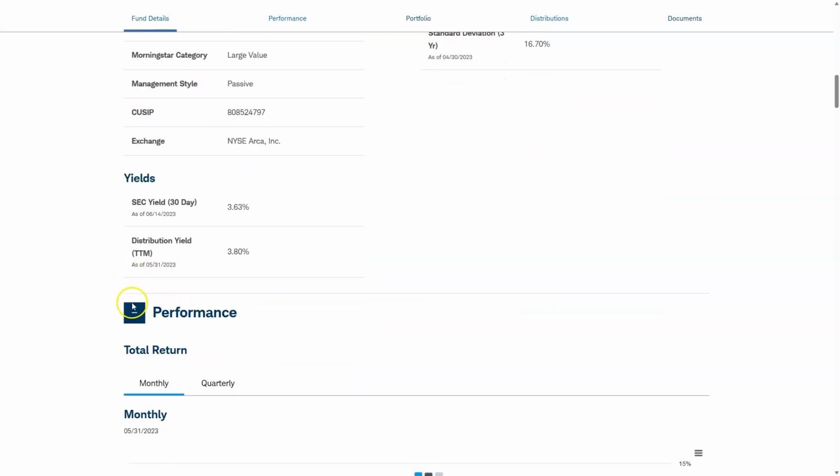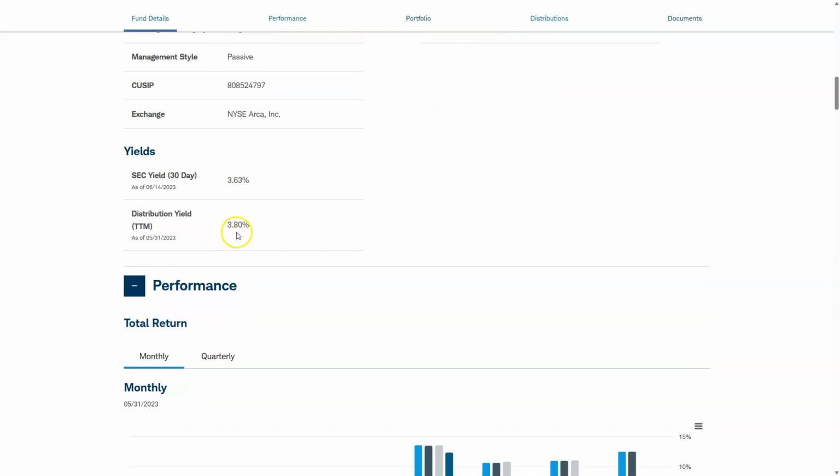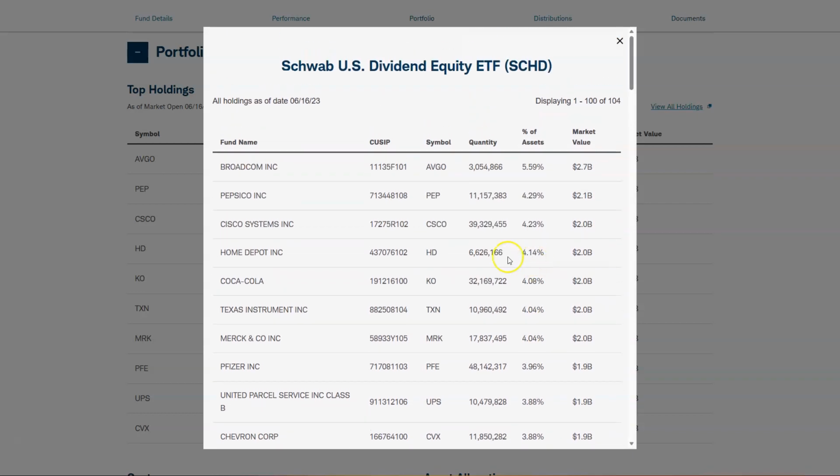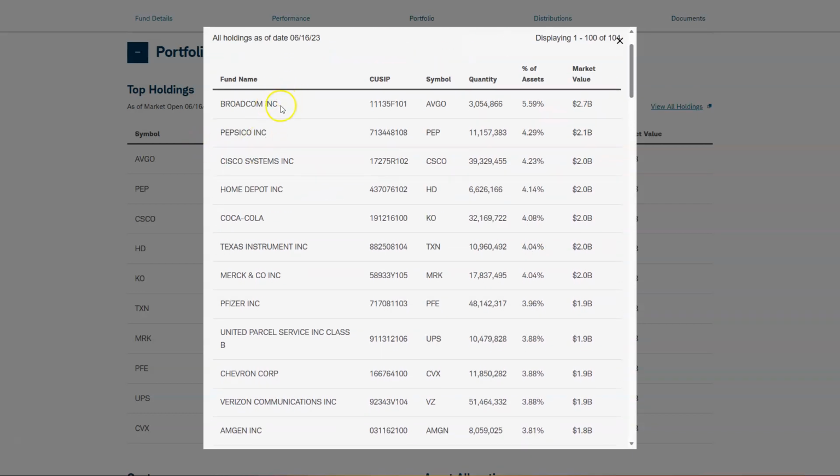The second positive is the yield. It's fairly high at 3.8%. So we don't have a lot of low dividend payers in this ETF. 3.8% is fairly high, and we're about to take a look at the stocks in the portfolio. Now, if we take a look at the holdings from the highest percentage down, we're going to see Broadcom as number one, which is a great company, PepsiCo, Cisco Systems, Home Depot.